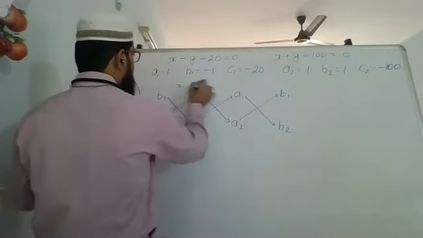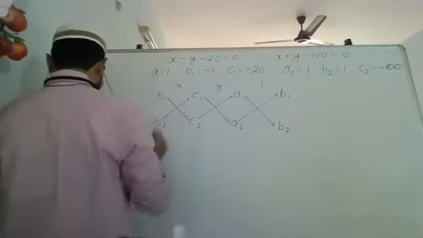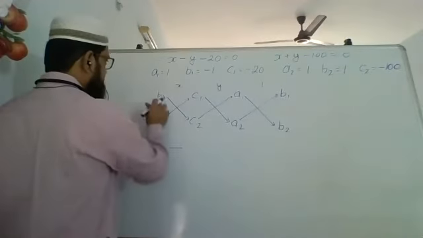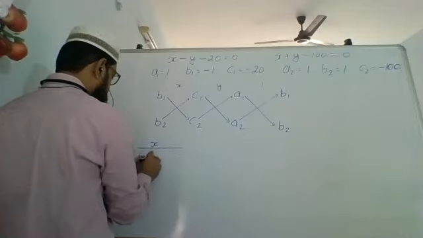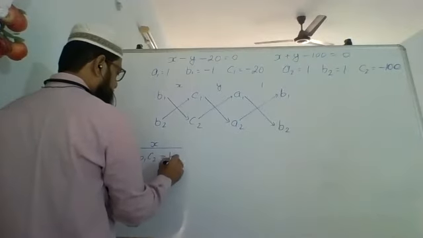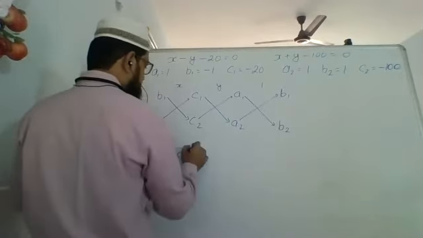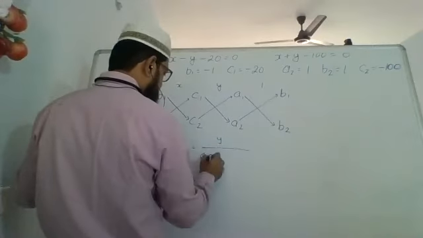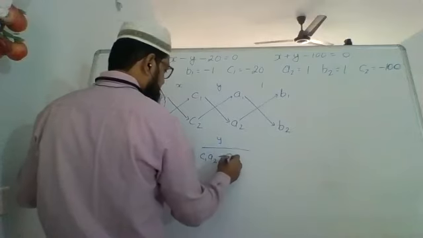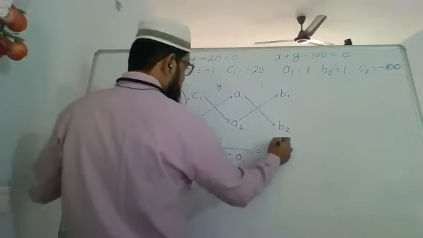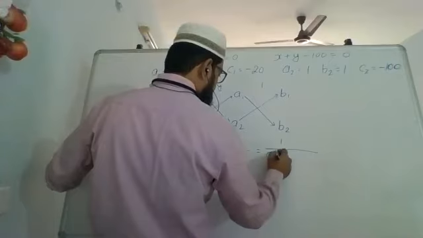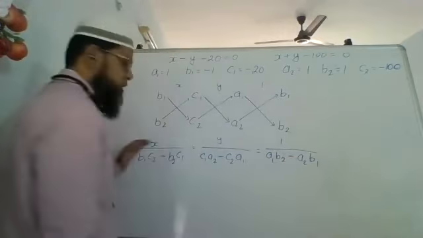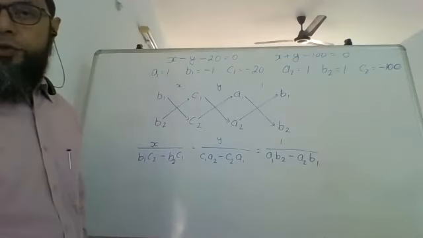and here you have x, y, and 1. So what is x? Or rather, we have x upon b1 c2 minus b2 c1 equal to y upon c1 a2 minus c2 a1 equals 1 upon a1 b2 minus a2 b1. This is what we will derive. This is how you can write it.